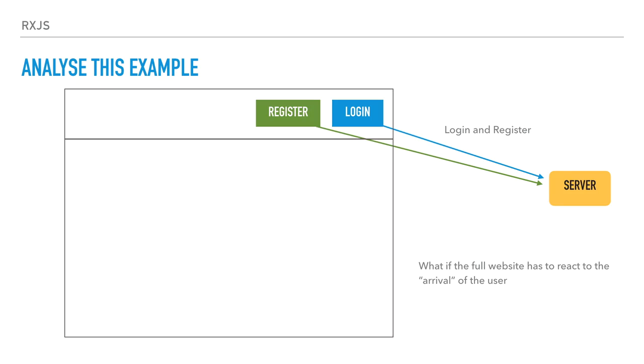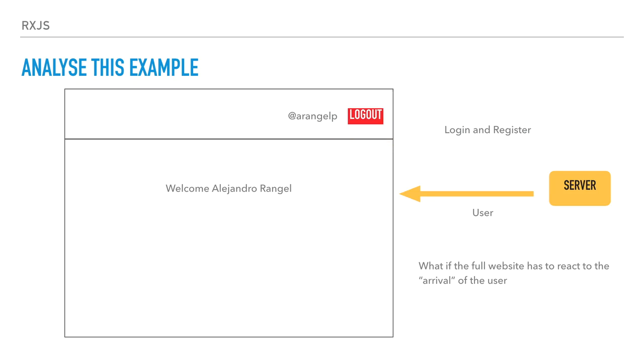So once the user arrives to our website, there will be many things that should happen, right? The user arrives and we have to change the header. So now it displays the button logout, it displays the user, in this case my username from Twitter, follow me, and in the middle of the website a welcome message appears for the user. So all this should happen once the user arrives.